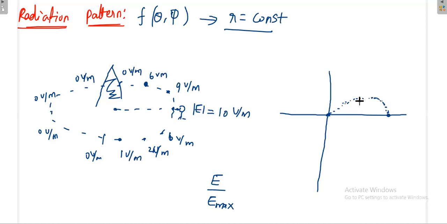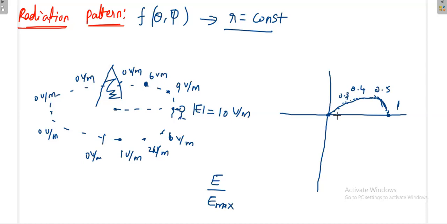When I move along the line, my angle is changing, but you cannot go on the circle because your magnitude is decreasing. That's why the pattern goes like this. If this is 1, then somewhere it comes 0.5, 0.4, 0.3, and then finally 0.